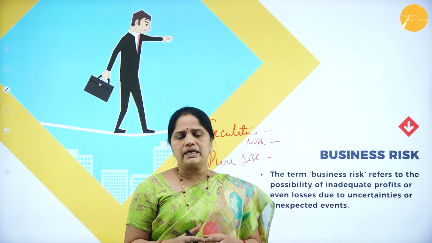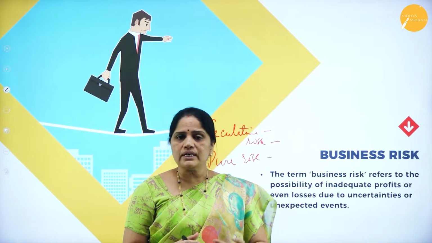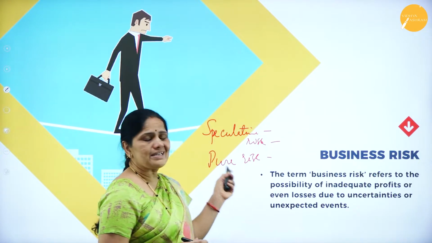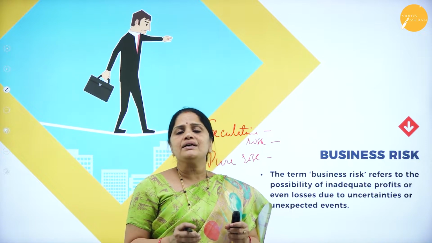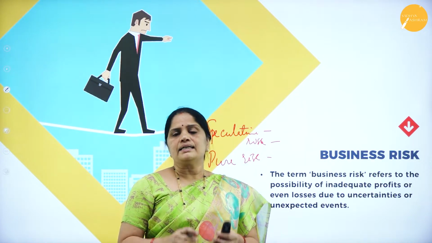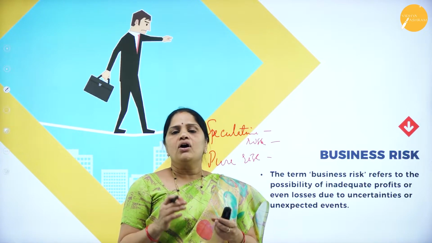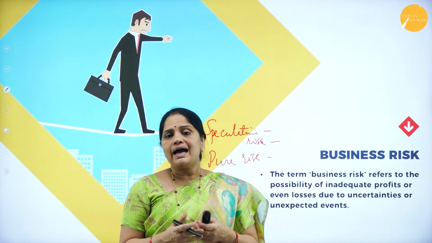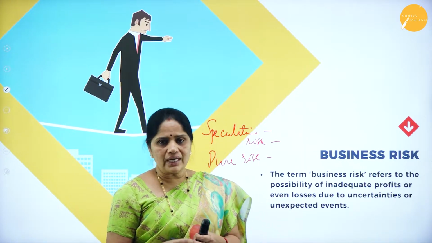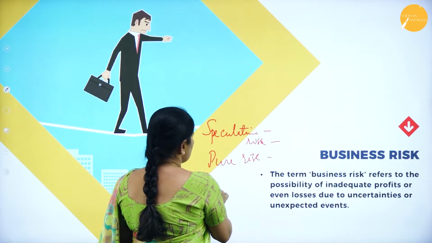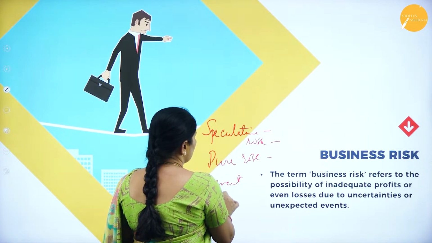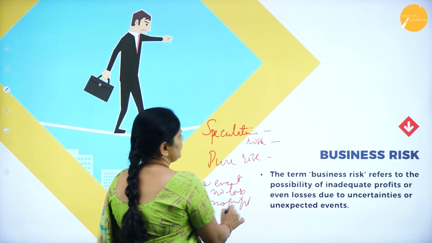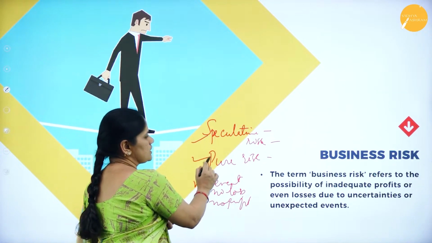So we should understand that speculative risk is related to the demand for the goods or it is related to the business activity, whereas pure risk is related to the happening or the non-happening of an event. Suppose it is theft or carelessness of the employee. All these contribute to pure risk, and this pure risk relates to the non-happening of an event. So no event, then no loss. So there will be no profit also from this. So we should understand what is speculative risk, what is pure risk.